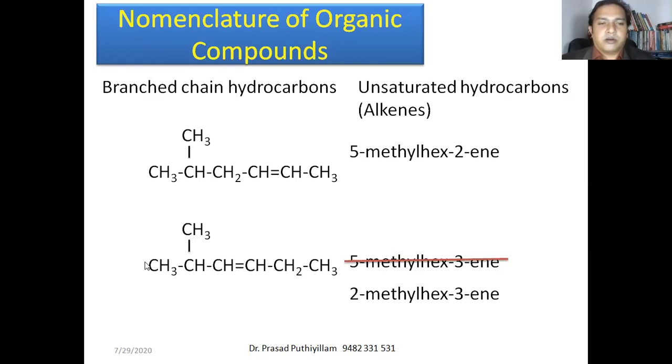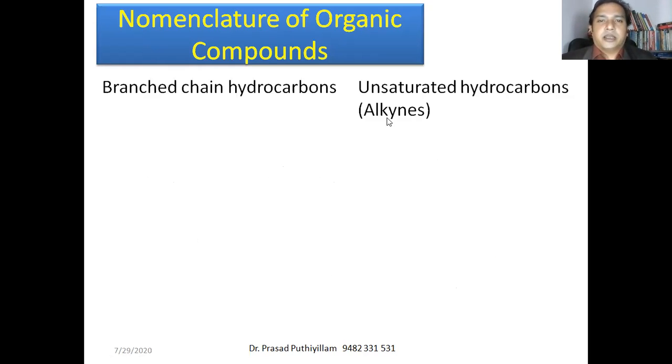That is wrong. So we have to give more importance, priority to the carbon containing even the side group, if the double bond is in a similar pattern. Okay, so second carbon atom has got a methyl group attached. Therefore, it is 2-methylhex-3-ene. That is the correct IUPAC nomenclature.